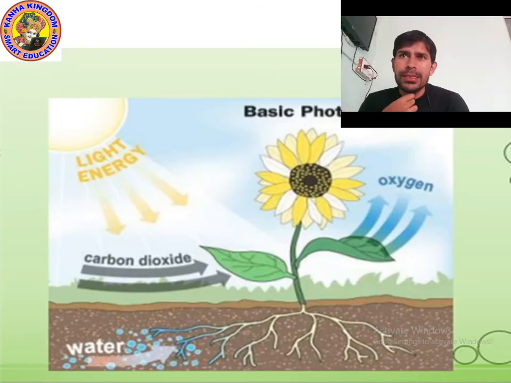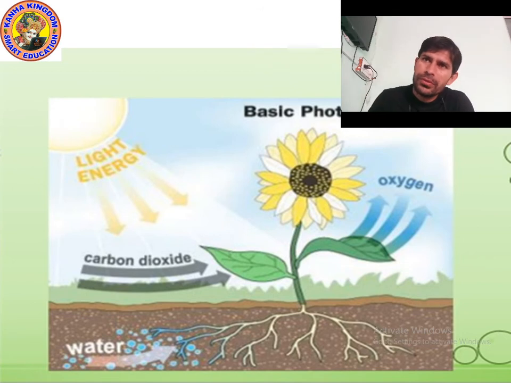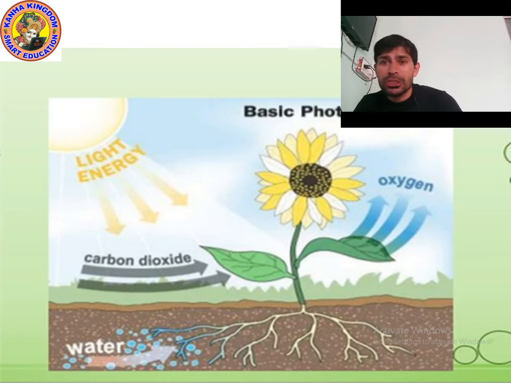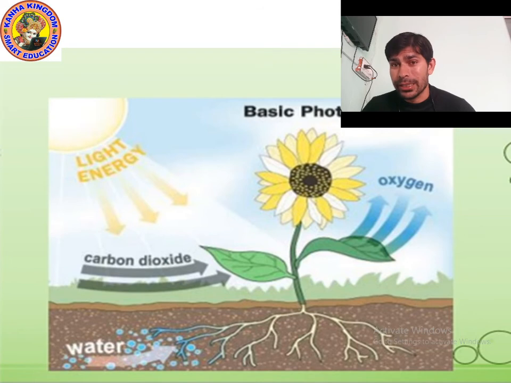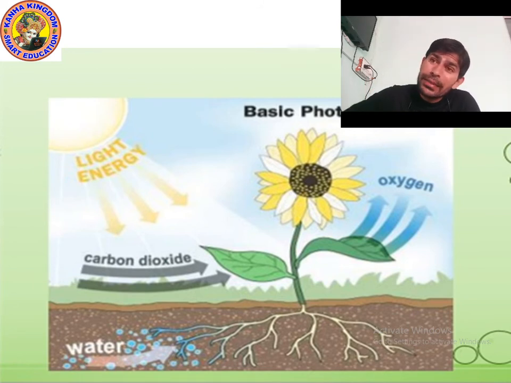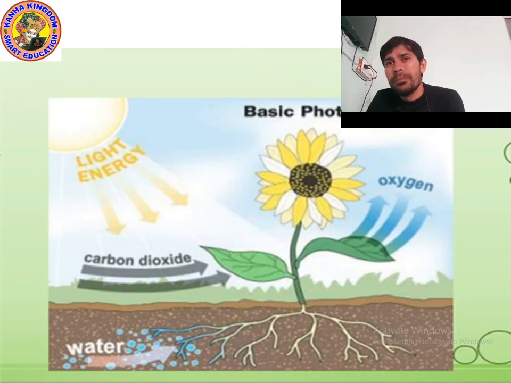Okay, kids, as you can see the picture, this is the picture of basic photosynthesis. So, can you see the picture of plant? So, how does the plant drink water? You know that we drink water through our mouth. How does the plant take water? Yes, plant take water and mineral and all the nutrients through the root.